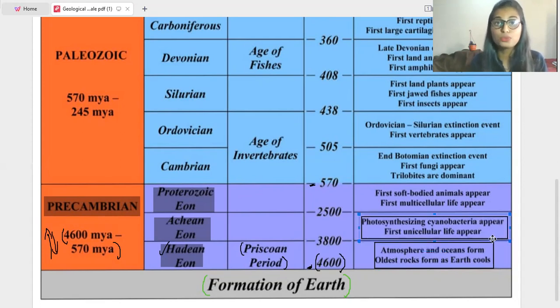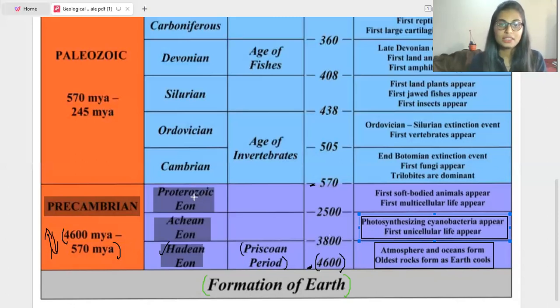Cyanobacteria means blue-green algae, which have pigments. The first unicellular life also appears. Unicellular means single-celled organisms like amoeba.